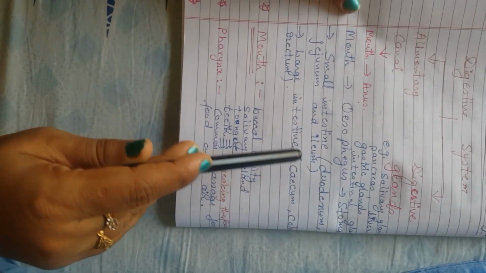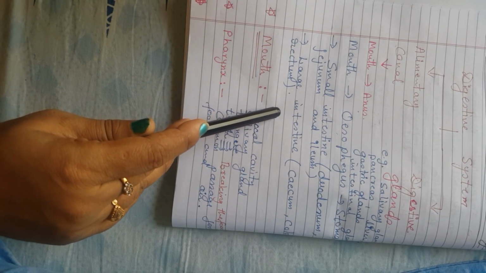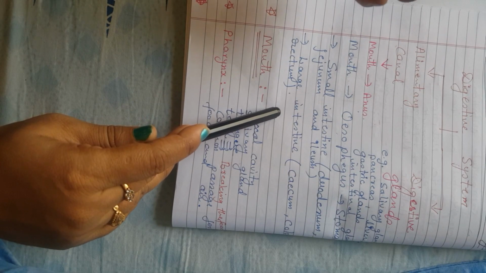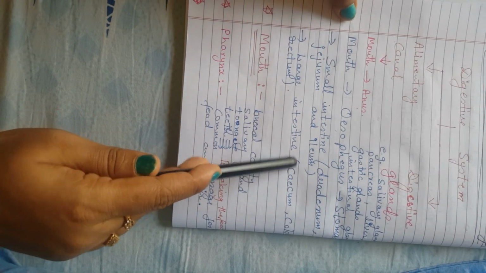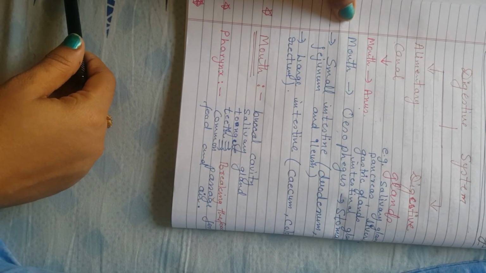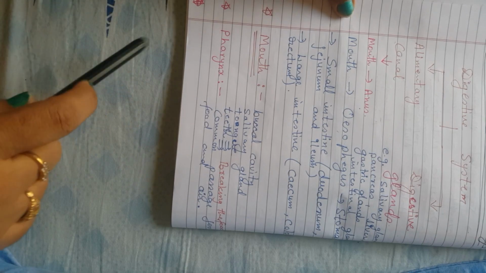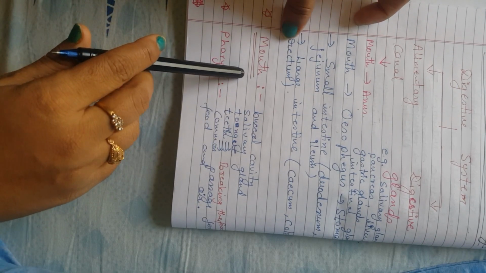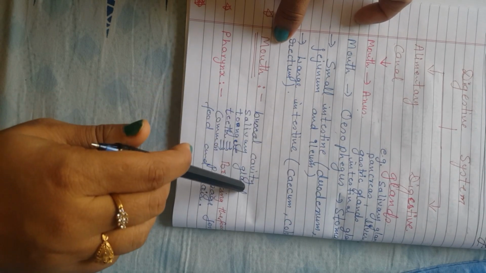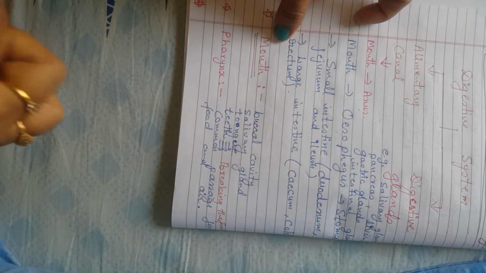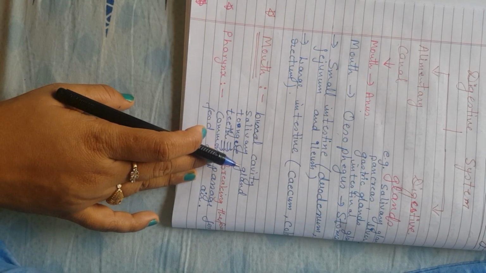So first I start from mouth. We know for nutrition we need food. We take outside material like food and water for digestion, for getting energy, etc. So first, the food gets into my mouth, or in human being's mouth. Inside the mouth, the buccal cavity is there. At the surface of the buccal cavity, our tongue is there, and at the top side of the buccal cavity our palate is there.